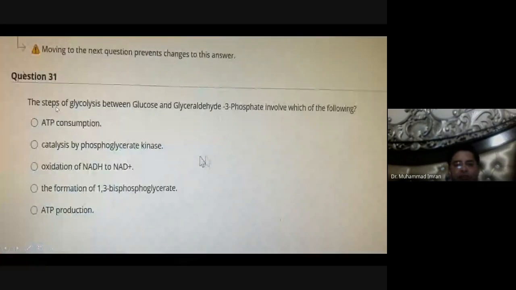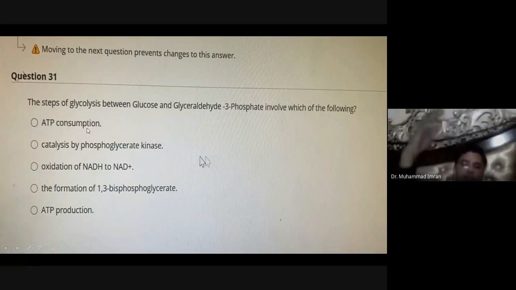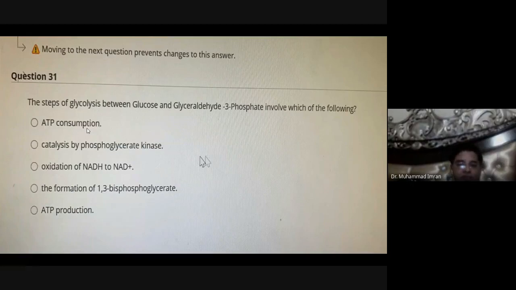The steps of glycolysis between glucose and glyceraldehyde 3-phosphate involve which of the following reactions? Glucose into glyceraldehyde 3-phosphate is ATP consumption. ATP is consumed and glucose is changed into glucose 6-phosphate, and then fructose 6-phosphate is changed into fructose 1,6-bisphosphate. So it is the ATP consumption stage.